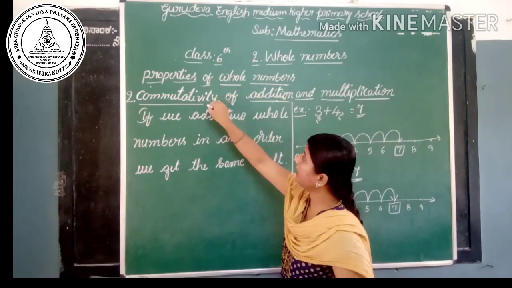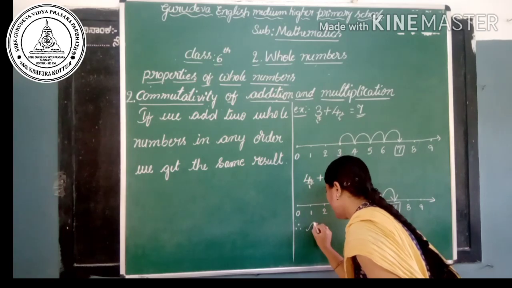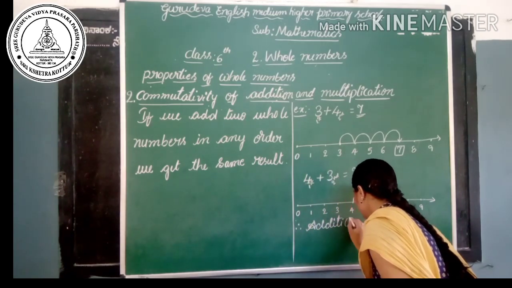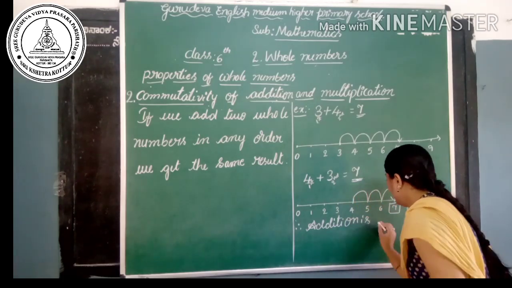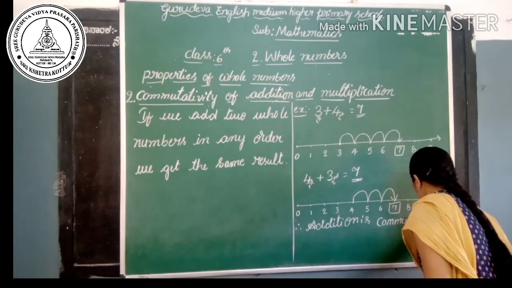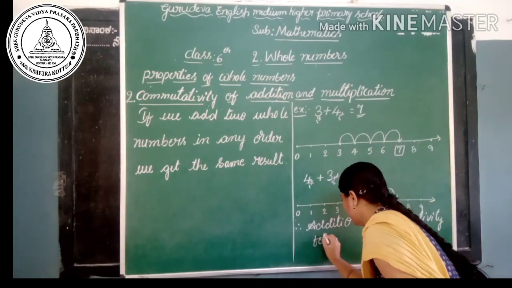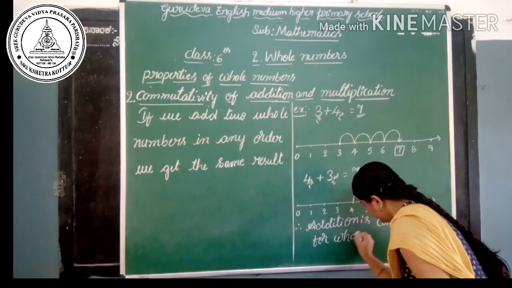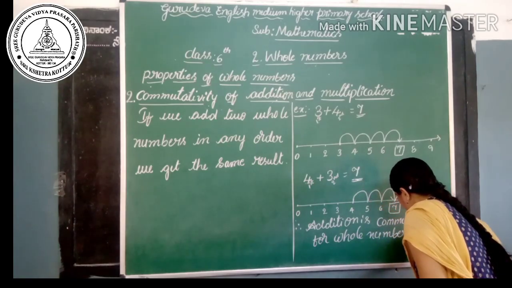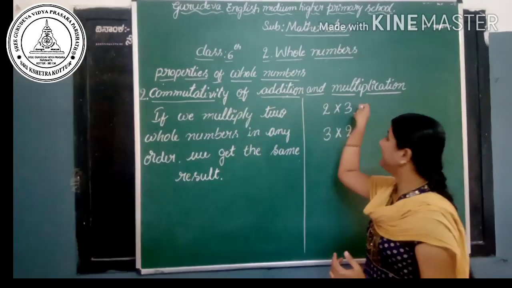This is commutativity for whole numbers. Therefore, addition is commutative for whole numbers. Okay, is it clear? Let's go to the next one, commutativity of multiplication.